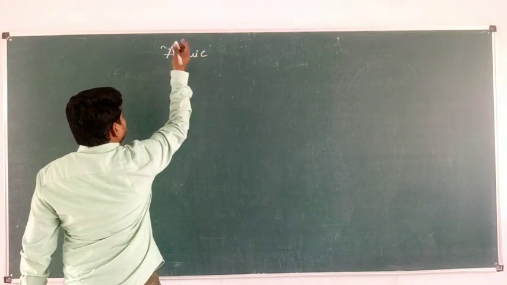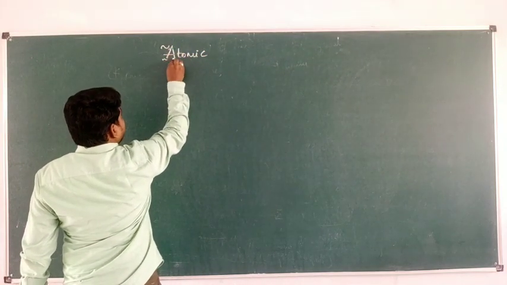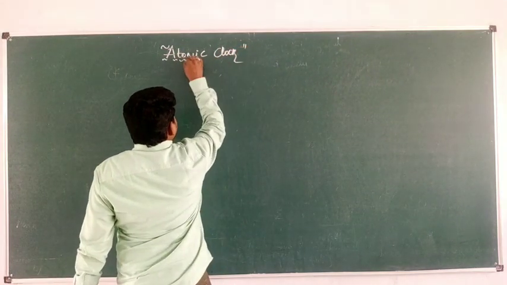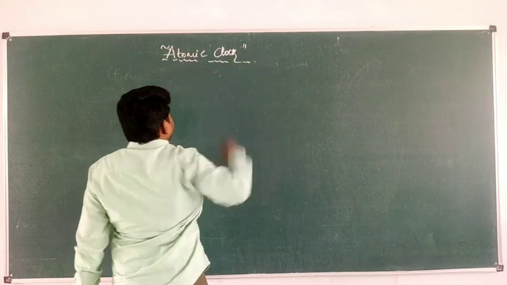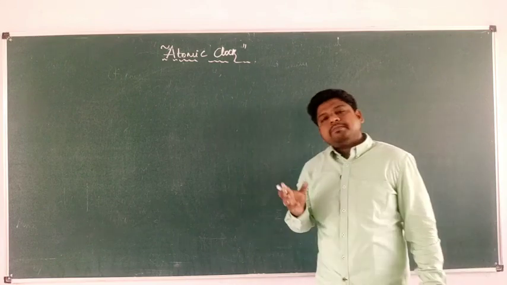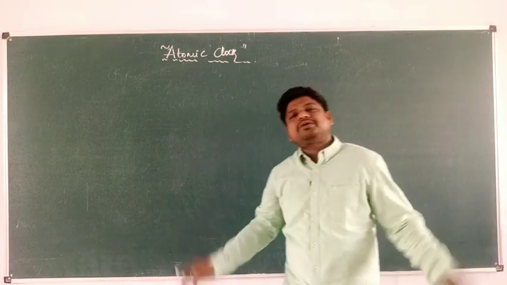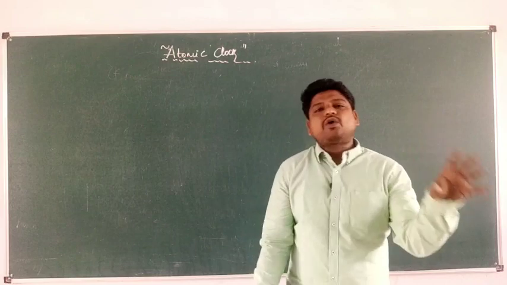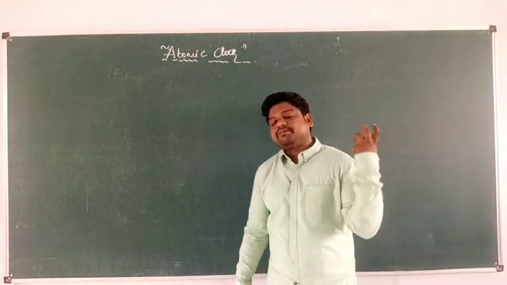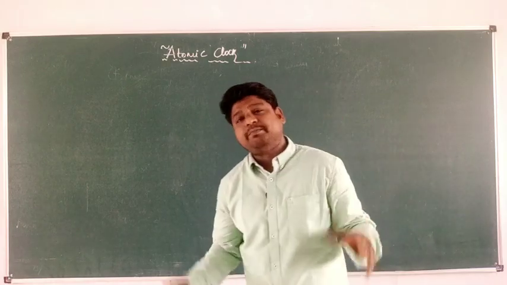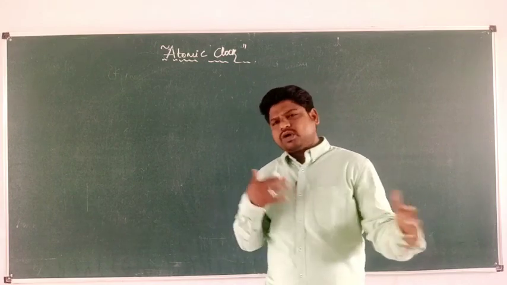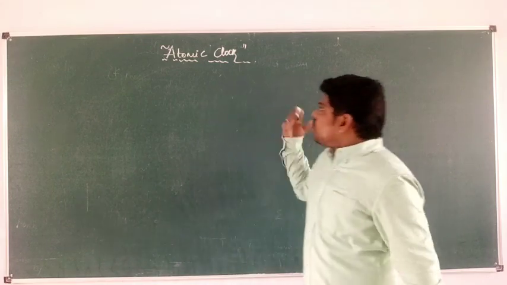Atomic clock. What is atomic clock? You people do know what is clock. What is clock? Clock is nothing but a device which gives us an idea of time. Say for example, it is 9 a.m., 10 a.m., 7 p.m., whatever the time we go by with, it is all given with the help of clocks.